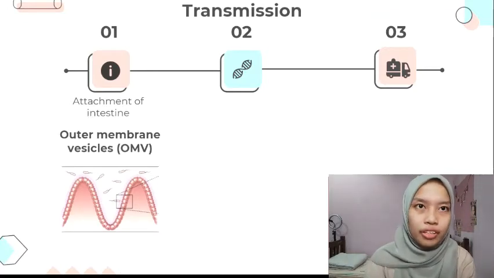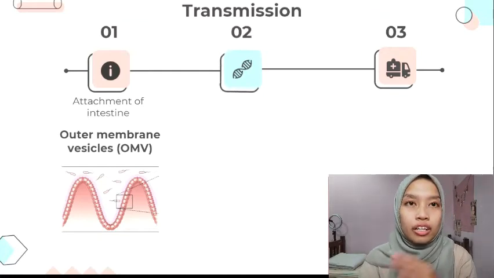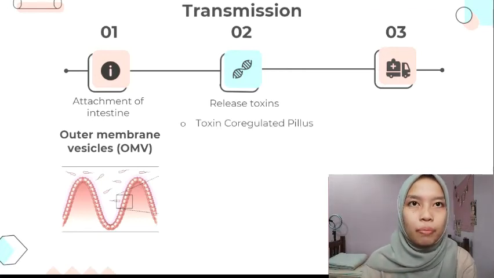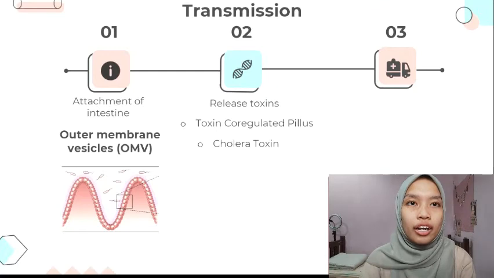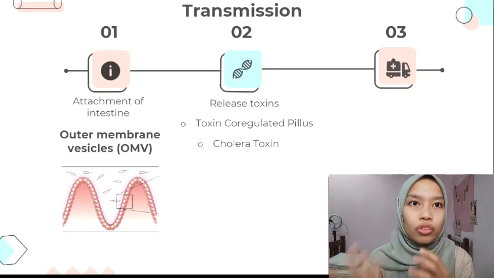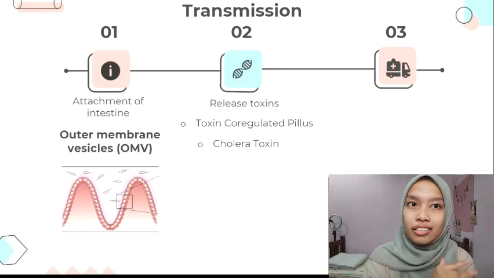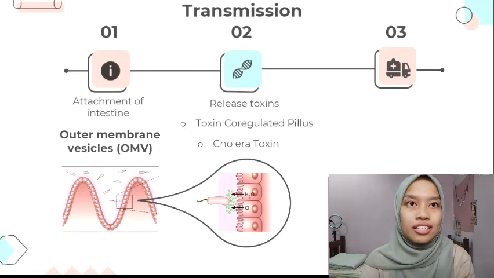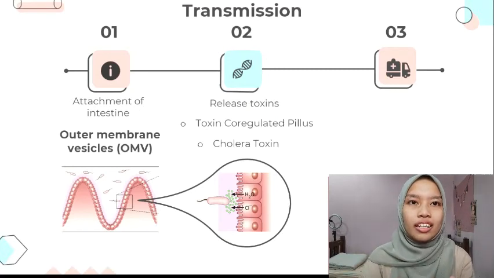After they enter the intestine, they go to the next stage, which is the release of toxins. We call this the toxin co-regulated pilus, or cholera toxin. This is where it creates an environment in the intestine where the outer side of the cell is hypertonic to the inner side of the cell, which forces the water inside the cell out into the intestinal tract. This action creates a symptom in the host or patient, which is watery diarrhea.